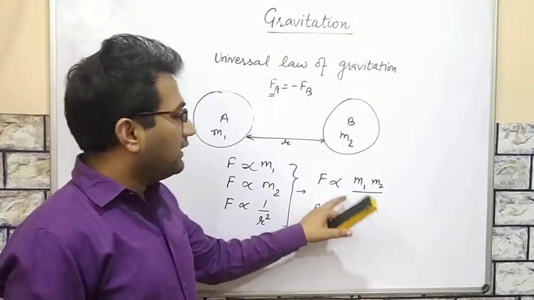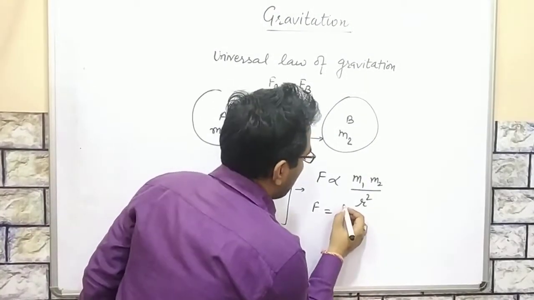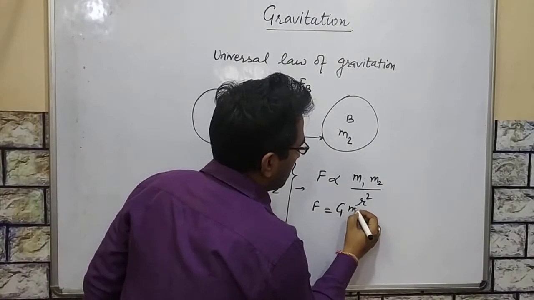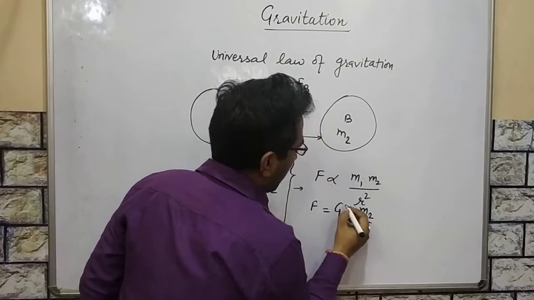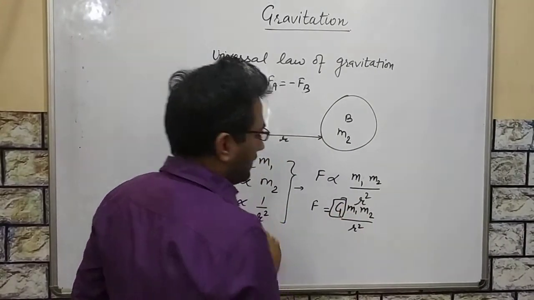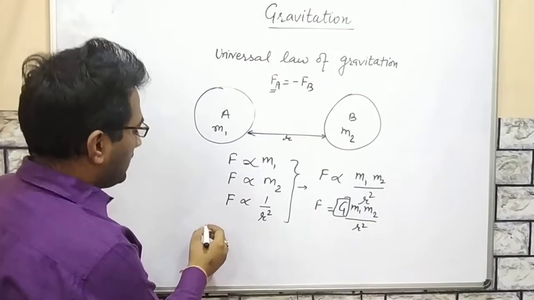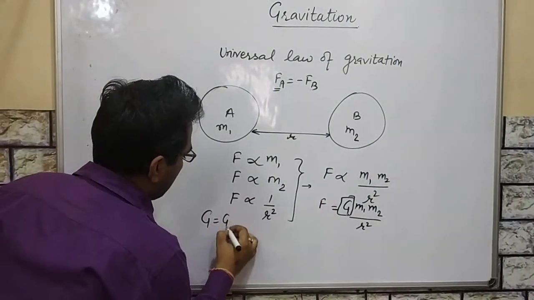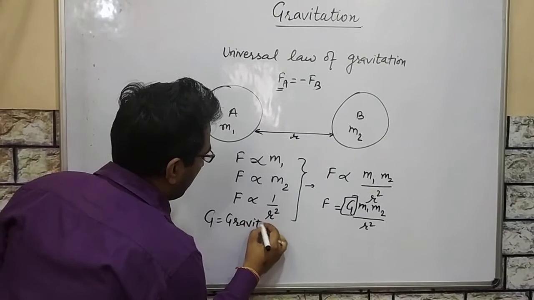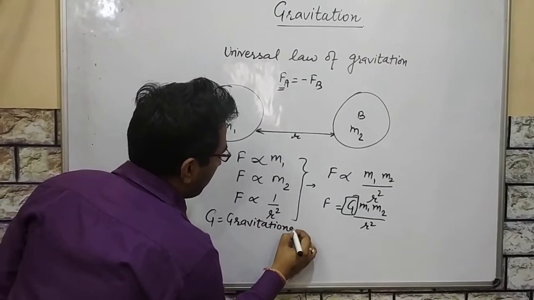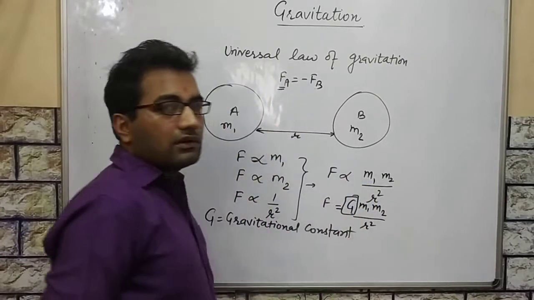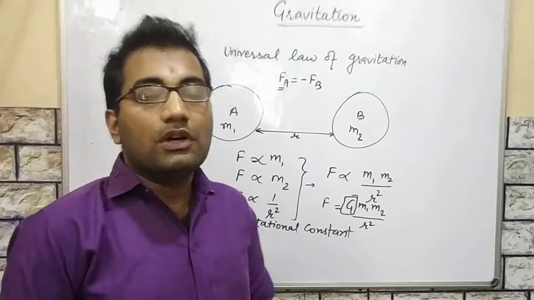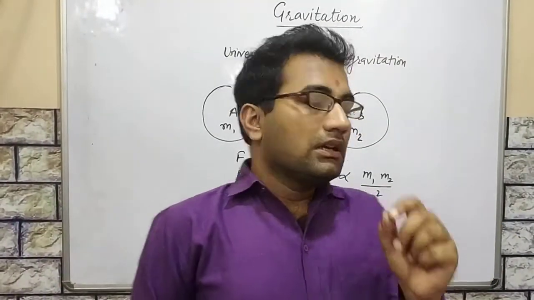Now if we remove the sign of proportionality, we apply an equal to sign and a constant, which we write here as capital G. This capital G is known as the gravitational constant. The gravitational constant has a fixed value all over the universe.